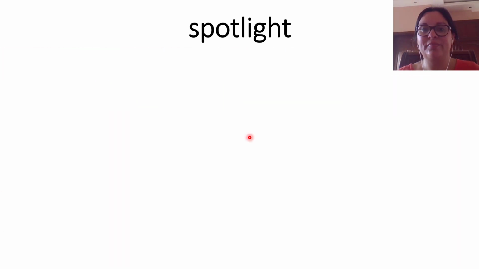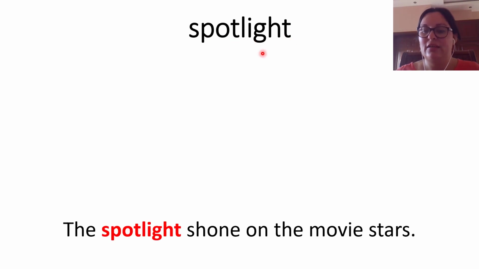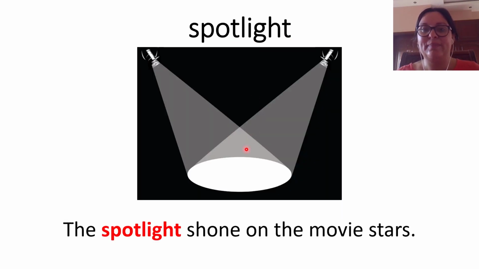Next one, spotlight. What is a spotlight? Let's see the sentence. The spotlight shone on the movie stars. The spotlight is the special light that is on the stage pointing out to the person who is singing or the person who is acting or performing something on the stage. So these ones are the spotlight.